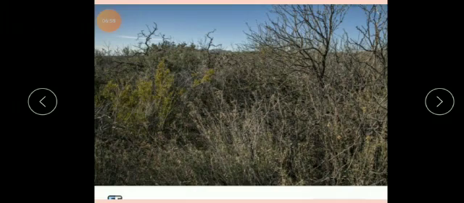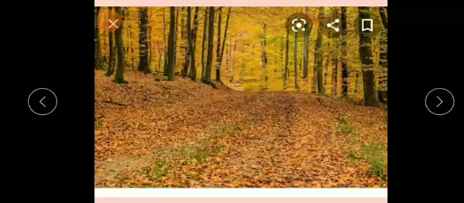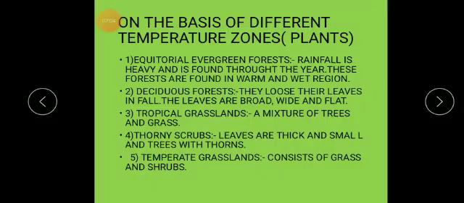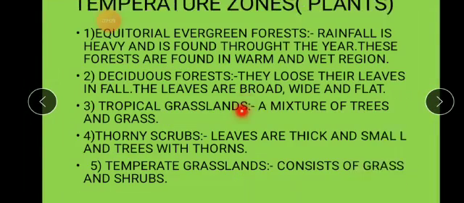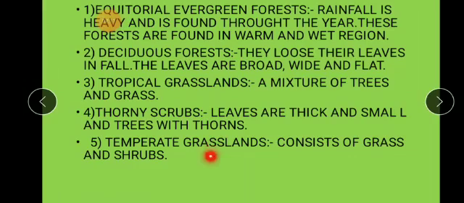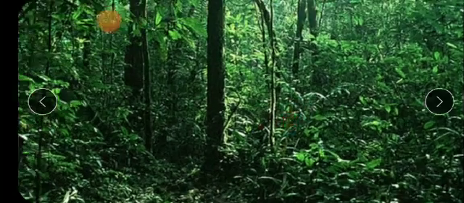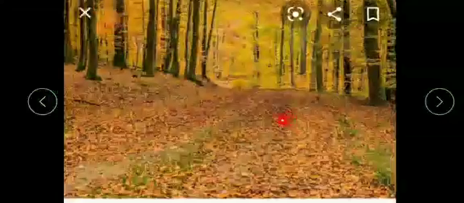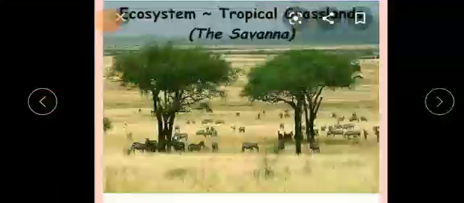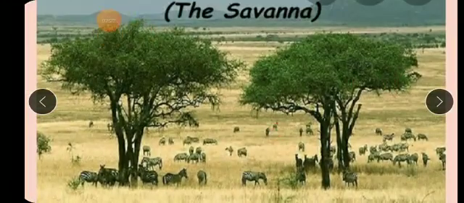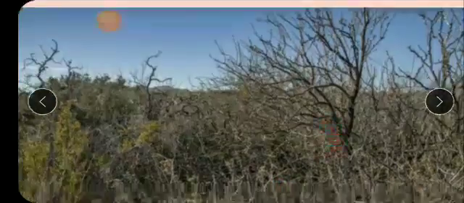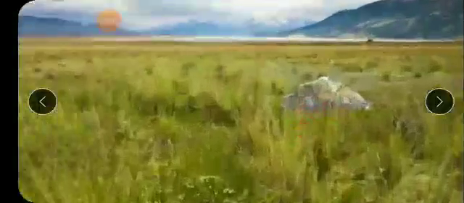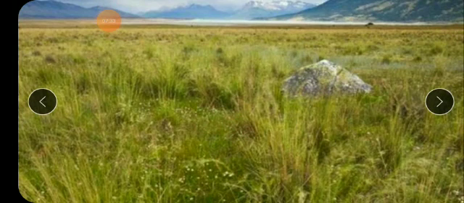The rest of the types of plants we will continue in the next period, children. Again, I would like to repeat: equatorial evergreen forest, deciduous forest, tropical grasslands with only grass and some small trees, thorny scrubs with thorns and spines, and temperate grasslands. This is all for today's geography lesson, children. We will meet again in the next geography period.